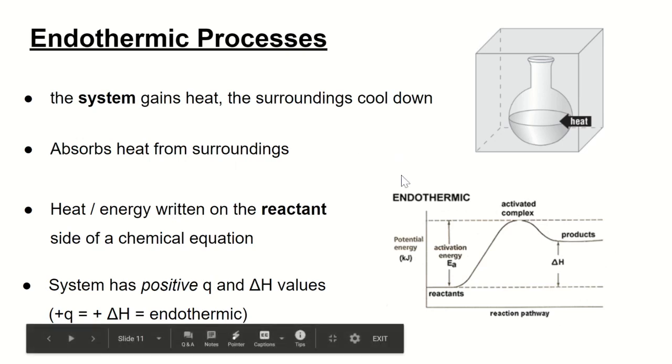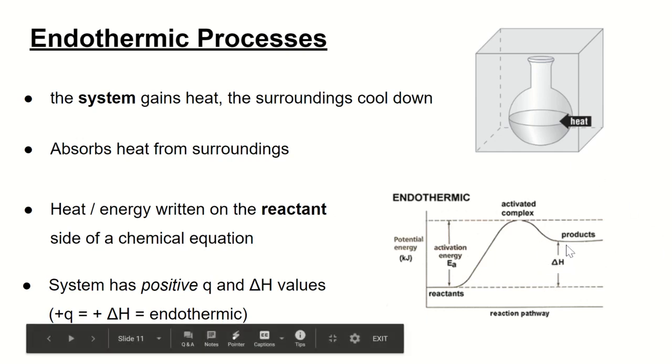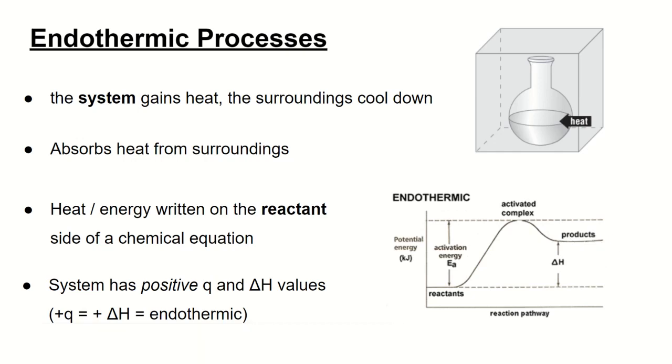Remember, before we left for quarantine, we showed you energy diagrams showing the reaction coordinate of chemical reactions. Endothermic processes will absorb energy, and you're going to get a positive delta H, so that your products will have more energy than your reactants.